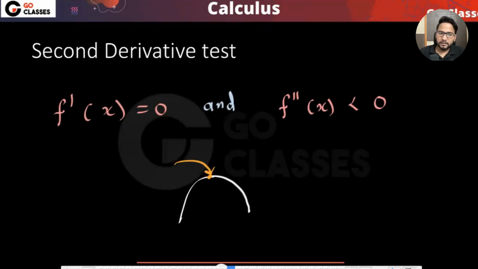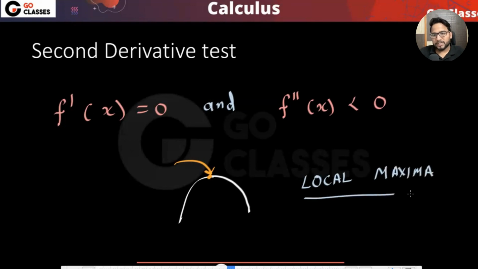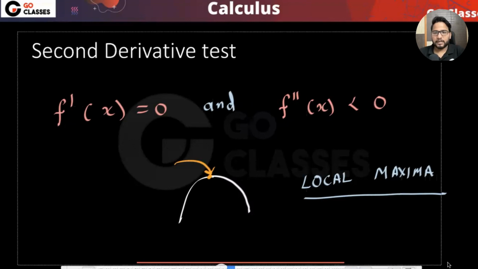Then what does this mean? This is local maxima, isn't it? So basically, if I give you these two pieces of information, f dash x is equal to 0 and f double dash x is less than 0, then I will say it is the maximum. Right?